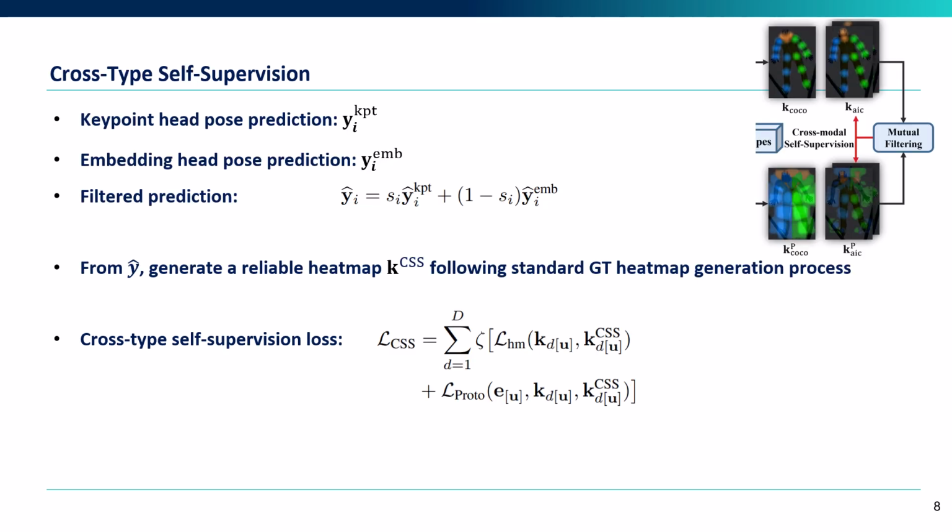While our keypoint prototypes unify the keypoints in feature space, label sparsity remains a challenge, as each image is annotated for only one dataset, limiting supervision. To address this semi-supervised learning problem, we introduce a cross-type self-supervision strategy that bridges keypoint heat maps and embeddings. By collaboratively filtering out noisy predictions from both the keypoint and embedding heads, we generate reliable keypoint heat maps for training. Our method mitigates supervision shortage without requiring a teacher model or input duplication.